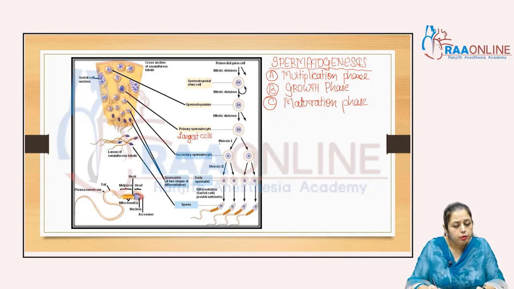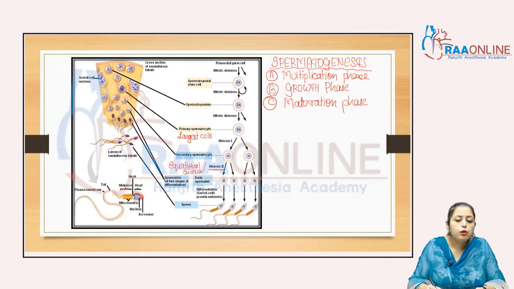Because it is meiosis 1, the reductional division, the ploidy goes from diploid to haploid. Now when meiosis 2 occurs, what will happen here? Meiosis 2 is the equational division, right?